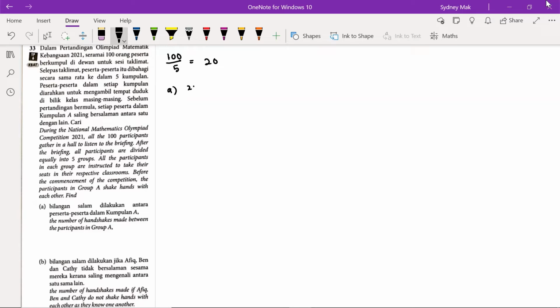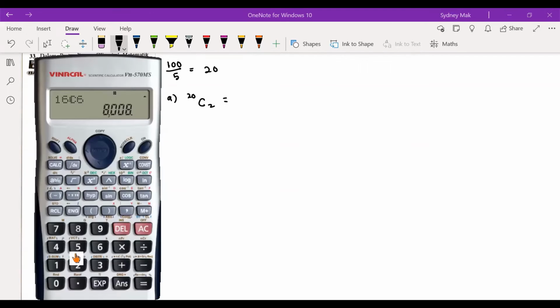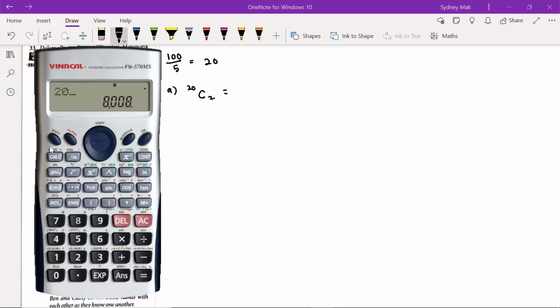So 20, choose any 2. Okay, the ones that already shook hands, we don't count. So just any 2, so 20C2. As long as we combine 2 people to form the handshake, combination is used here. All right, 20C2 gives 190 handshakes.